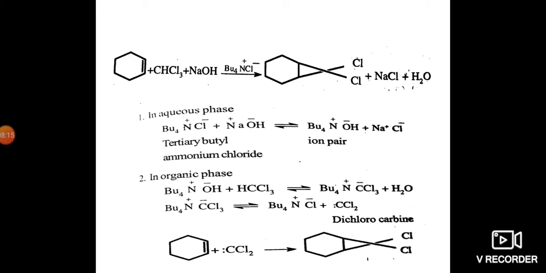In the organic phase, the tertiary butyl ammonium ion pair reacts with chloroform and forms a trichloro ion pair intermediate, the trichloro tertiary butyl ammonium salt. This further dissociates into tertiary butyl ammonium chloride and dichlorocarbene. Further, this dichlorocarbene reacts with cyclohexene and forms dichlorocyclopropane.